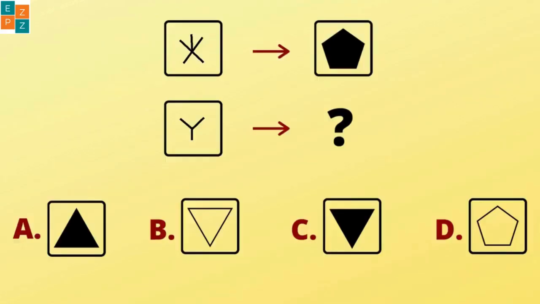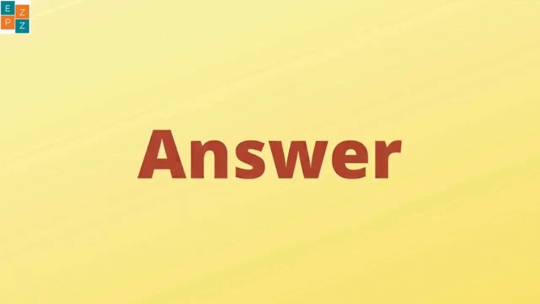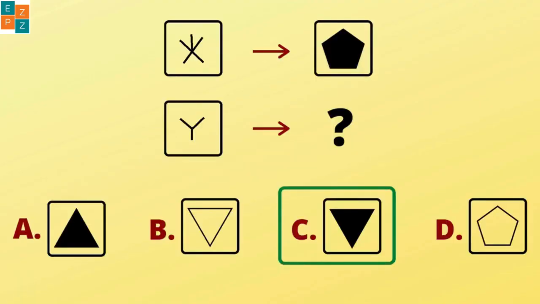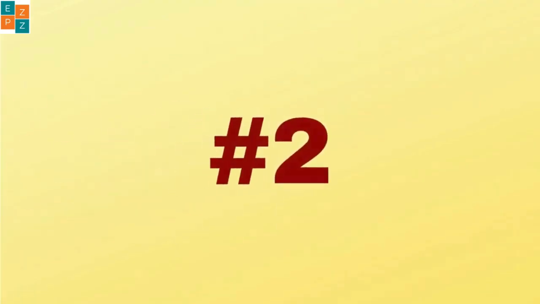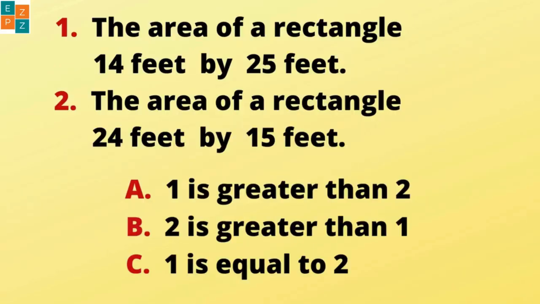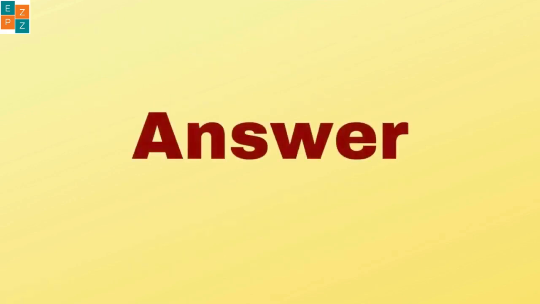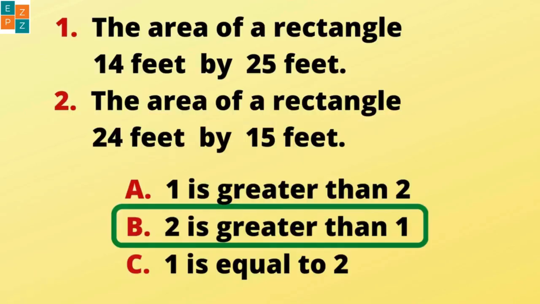Find the relationship in the first pair of figures and apply it to choose the missing figure in the second pair. The answer is C. Choose the correct answer. The answer is B.